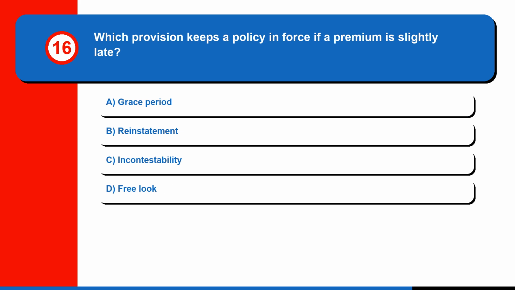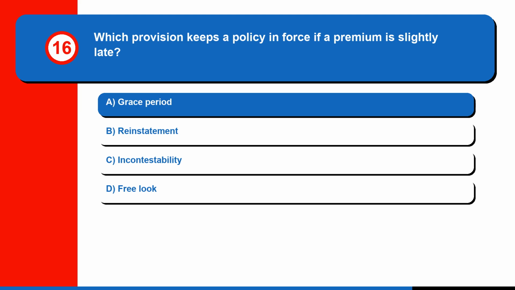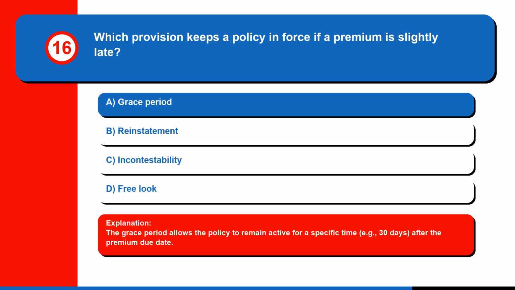Question 16. Which provision keeps a policy in force if a premium is slightly late? A. Grace period. B. Reinstatement. C. Incontestability. Or D. Free look. The correct answer is A. Grace period. The grace period allows the policy to remain active for a specific time, for example 30 days, after the premium due date.